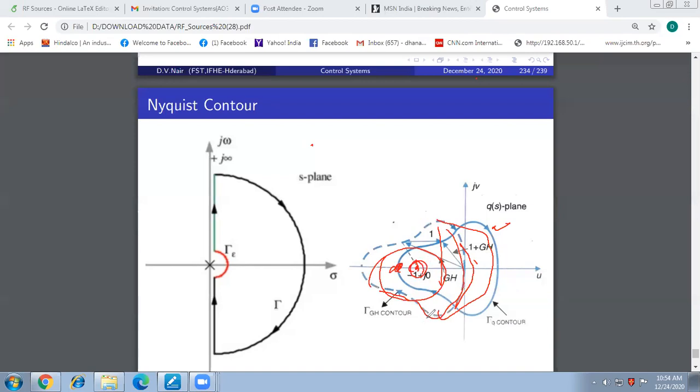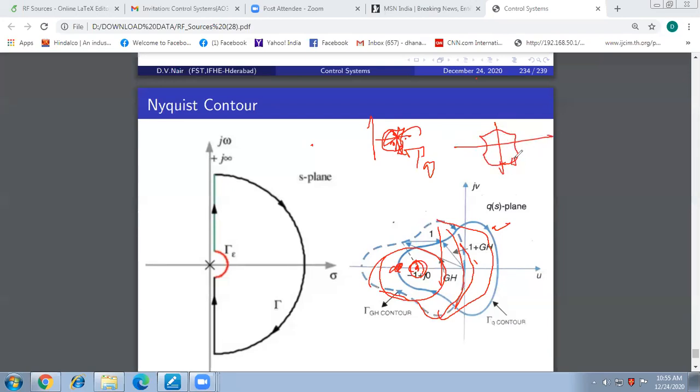And it will always be that if the contour QS is encircling the origin once in the clockwise direction, it can be anything, right? Let me draw it properly here.